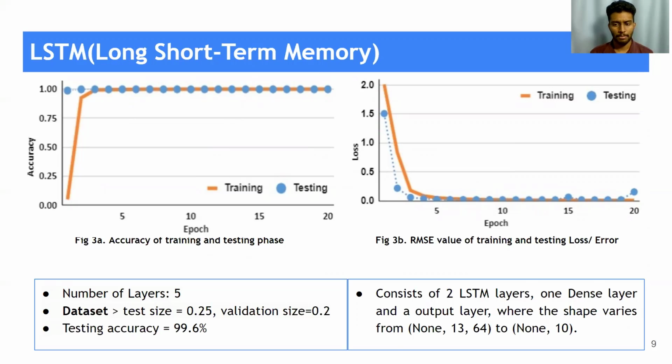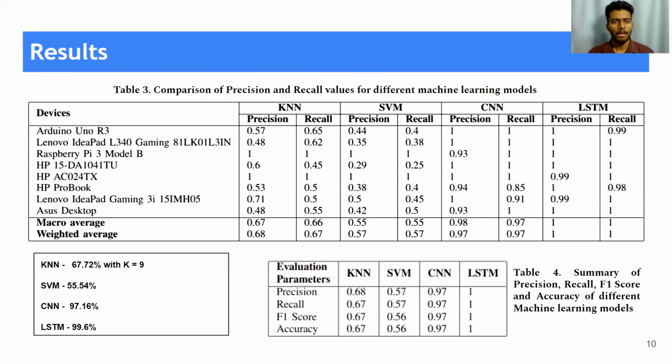And moving to LSTM, which is also a deep learning classification model, we have used 5 layers consisting of 2 LSTM layers, 1 dense layer, and an output layer. Here the shape varied from None, 1364 to None, 10. Of the dataset, we have used 25% for testing size and 20% for validation size. And finally, we have achieved a testing accuracy of 99.6%. So these are the results that we have obtained.